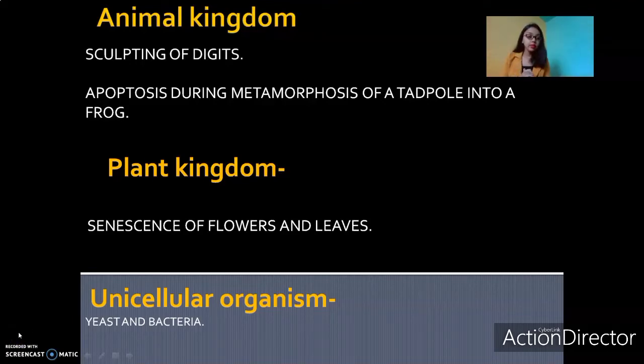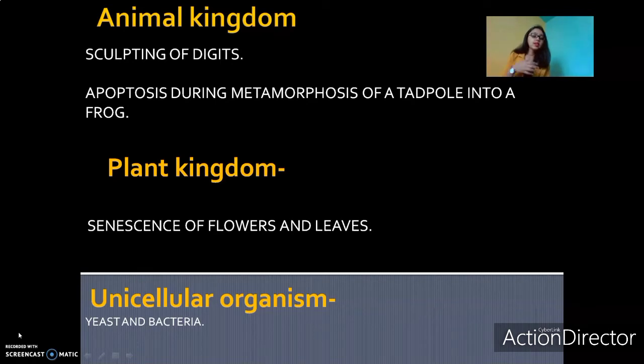Well, all this while we've been discussing apoptosis in human beings, so we should not be under the impression that apoptosis only occurs in human beings or Homo sapiens. No, it also occurs in the animal kingdom. The sculpting of digits that we saw in human beings is also seen in the animal kingdom. Apart from that, apoptosis is seen during metamorphosis.